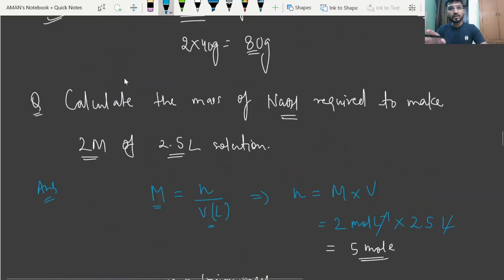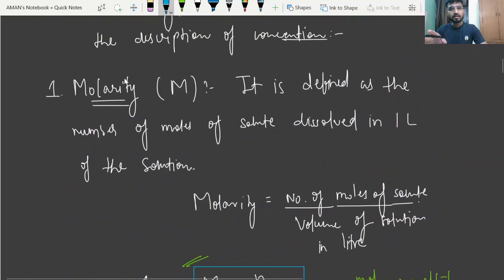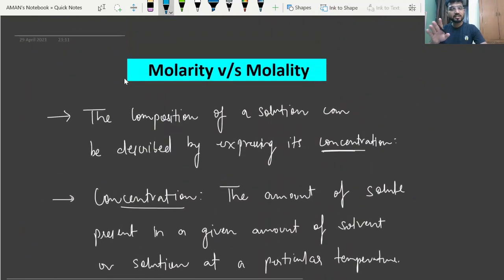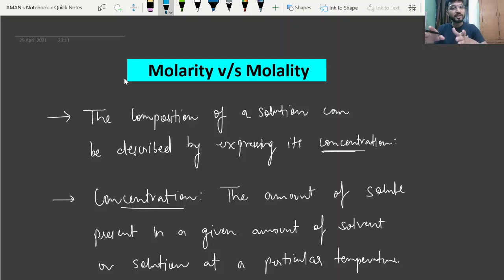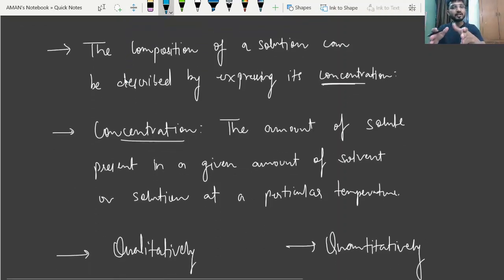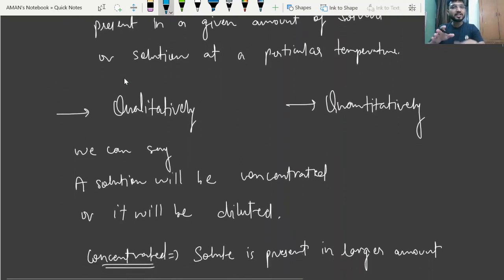In the starting of the video, I discussed with you why we are studying molarity and molality and what they mean. Basically, molality and molarity are concentration terms. The composition of a solution can be described by expressing its concentration, and concentration simply represents the amount of solute present in a given amount of solvent at a particular time. It can be expressed qualitatively or quantitatively.